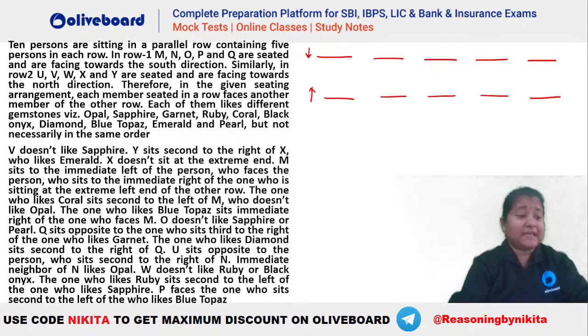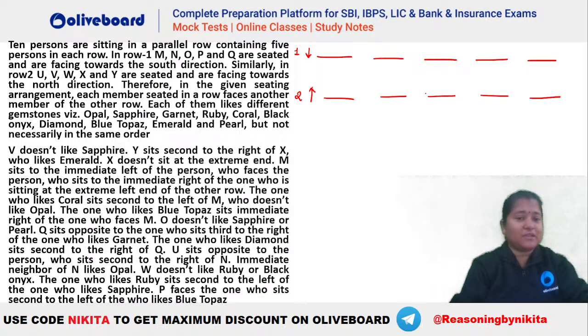Okay, I hope everybody has gone through this particular question. So, not a very difficult one. 10 people are to be placed in a particular situation where we have two rows. So here you can see we have two rows. These 5 people are facing the south, right? This is your row 1, and the people seated in here are facing the south. Similarly, this is your row 2, and the people facing are north. Also, you can see that the names are given: M, O, P, Q are seated in row 1, and similarly U, V, W, X, Y are facing the north and are in row 2.